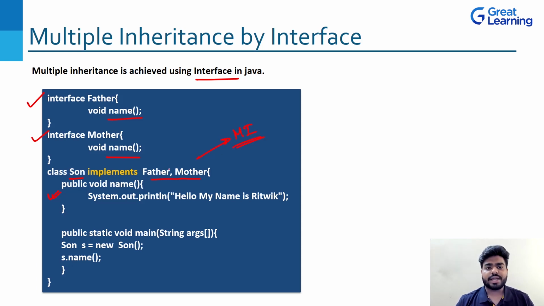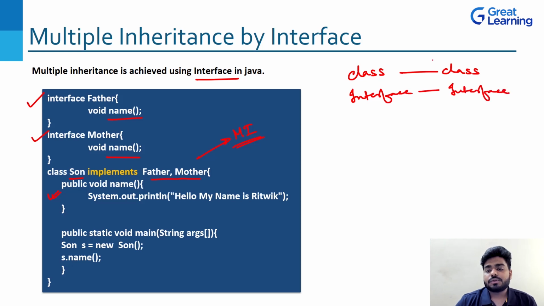Now you'll ask me, sir, wait, what is this implements? So see, when you are inheriting properties from a class to a class, we use the word extends. The same thing if you are doing for an interface to an interface, we use the word extends to show the inheritance.